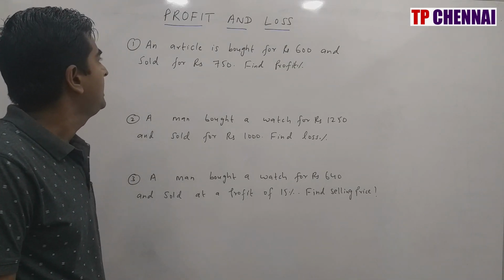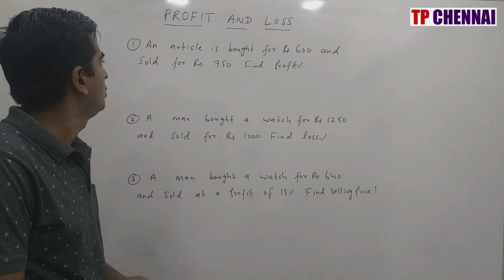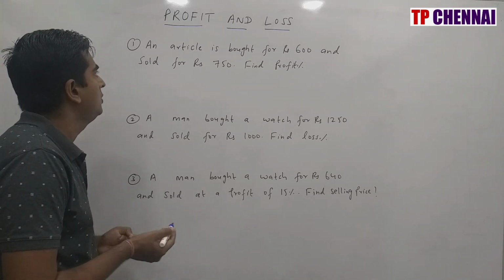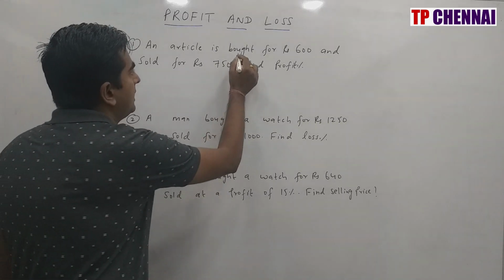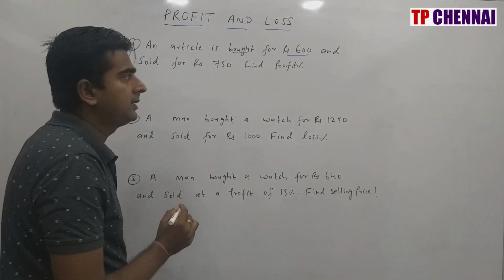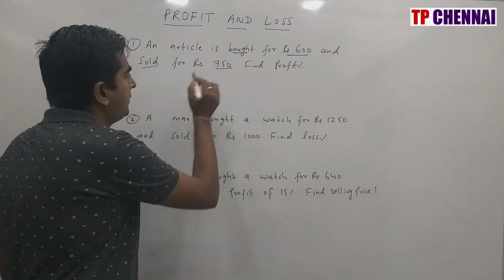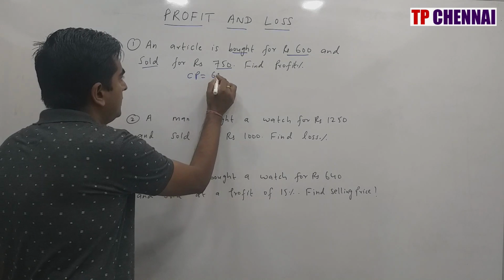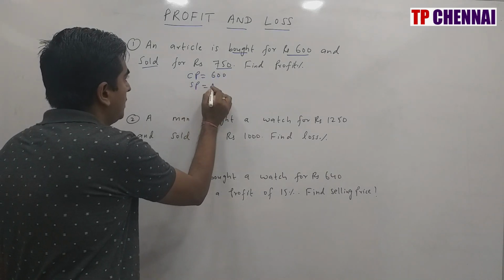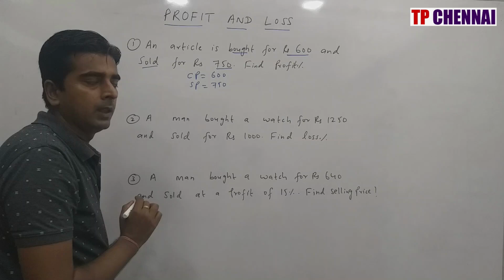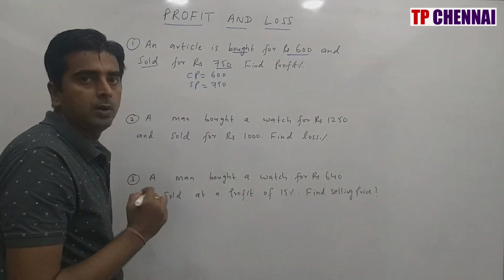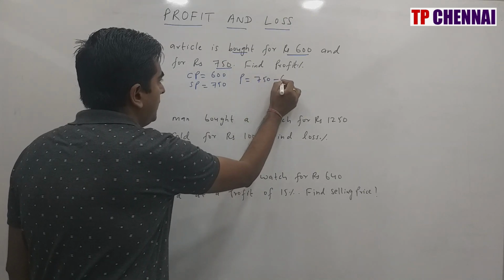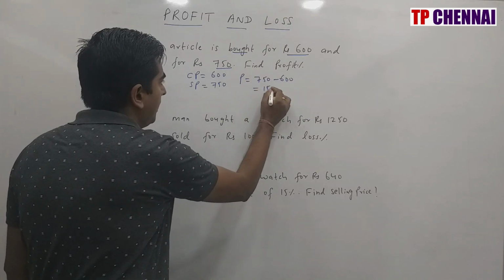First one, an article is bought for rupees 600 and sold for rupees 750. Find the profit percent. So what data have they given you? An article is bought for rupees 600. Bought is cost price, and sold for rupees 750. Sold is selling price. That means CP is 600, SP is 750. SP is more than CP, so of course you will get a profit, which is 750 minus 600, which is 150.